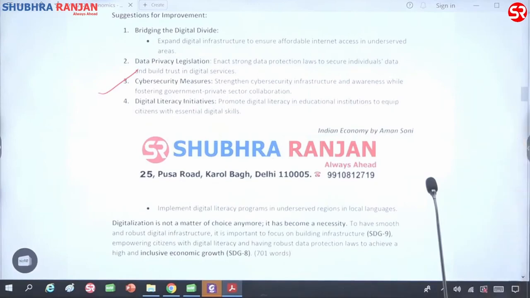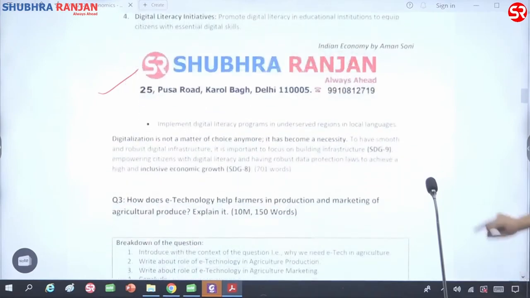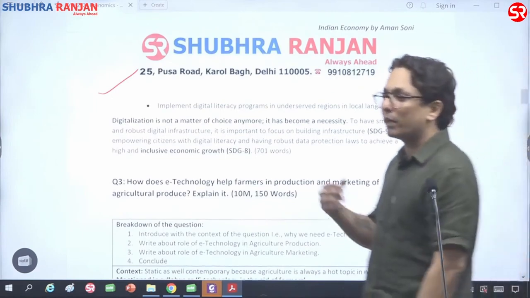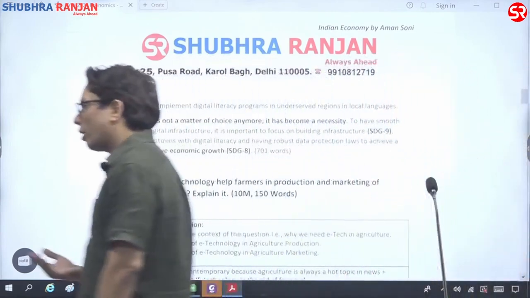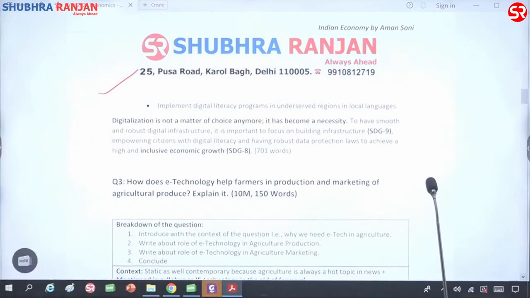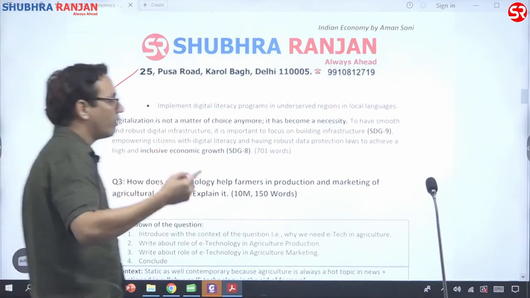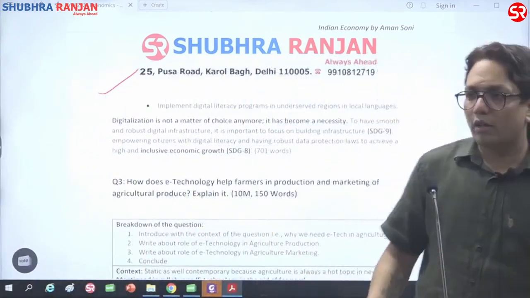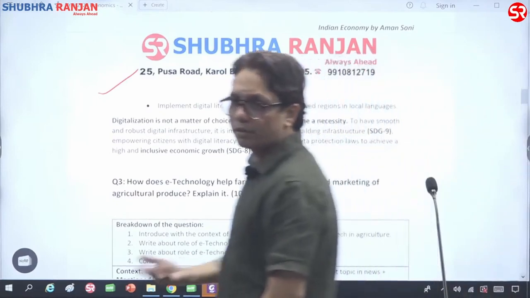And then we come to the way forward. Again, we connect it to the sustainable development goals, that digitalization is not a matter of choice, but we have to adopt it. Because if we have to achieve SDG goal number 9, which talks about building resilient infrastructure, and inclusive economic growth, sustainable development goal number 8, digitalization is going to help us in this case.